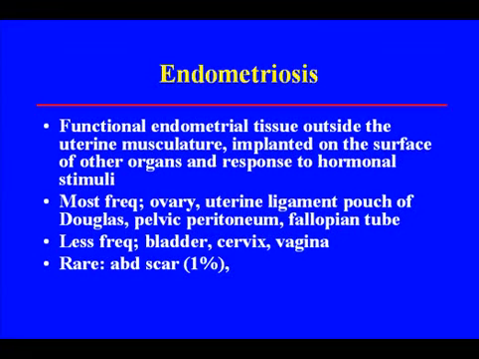Endometriosis, another very common cause of pelvic pain in the premenopausal women. Endometriosis is functional endometrial tissue outside the uterine musculature, implanted on the surface of other organs in response to hormonal stimuli. It's most frequently seen in the ovary, uterine ligament, may be seen in the pouch of Douglas, pelvic peritoneum, fallopian tubes. Less frequently in the bladder, cervix, or vagina, but can also be seen in abdominal scars after C-section.